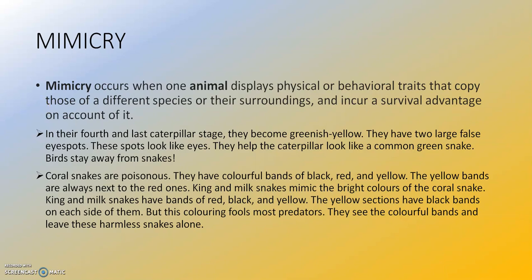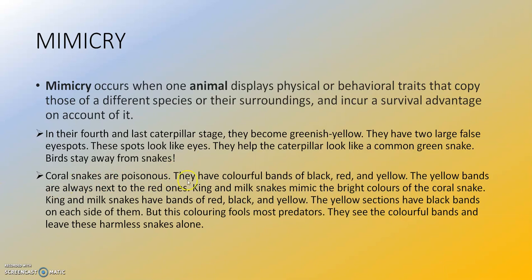Now let us see the examples. In their fourth and last caterpillar stage, they become greenish yellow. They have two large false eye spots. These spots look like eyes. They help the caterpillar look like a common green snake. Birds stay away from snakes. So due to this mimicry, the caterpillar is saved from the birds.